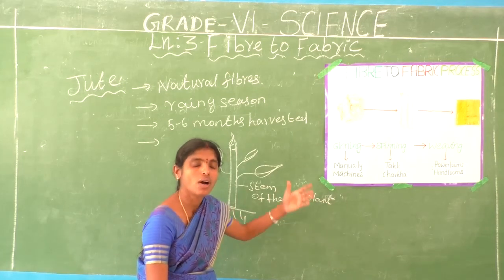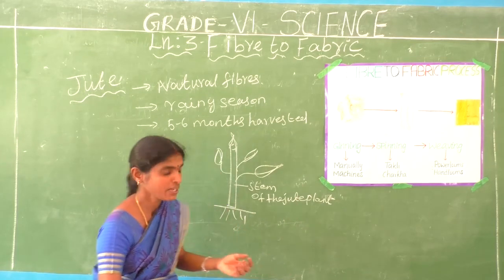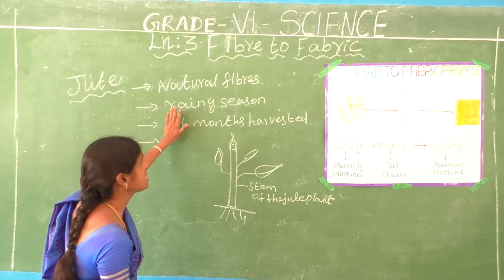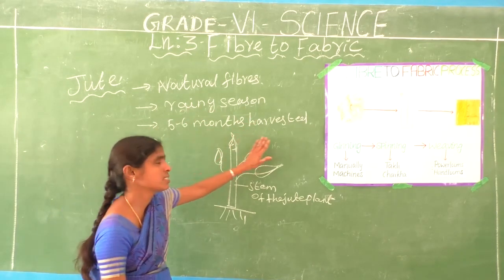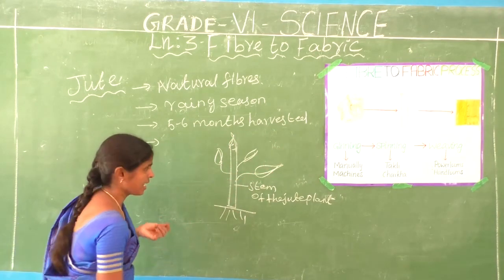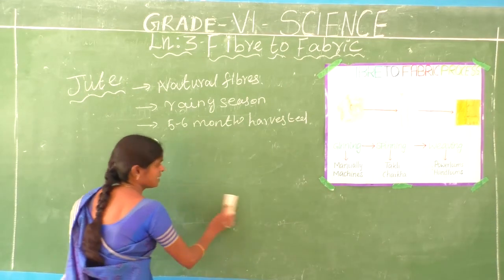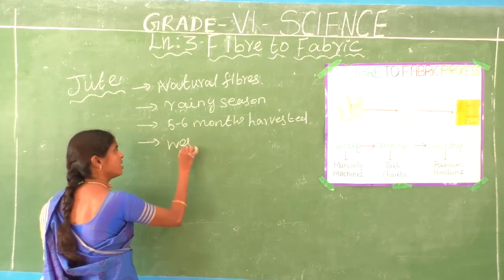Okay, how? What is the process? First step: jute is a natural fiber. It is grown only in the rainy season and harvested after 5 to 6 months. And in which place is the jute plant grown? This place is West Bengal,